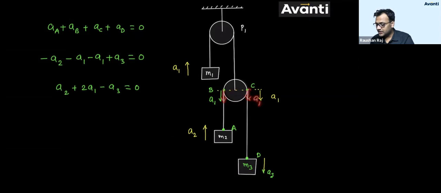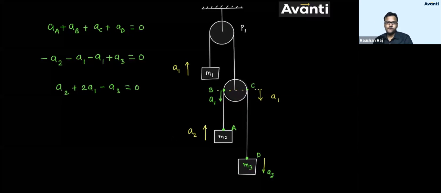Now because of the acceleration of B, tell me what will happen to the length of string AB? Will it increase or decrease? When this point B comes down, tell me what will happen to the length AB? Will it increase or decrease? It's a simple thing: decrease, right?